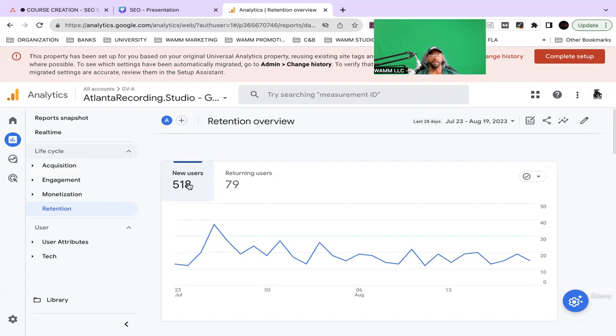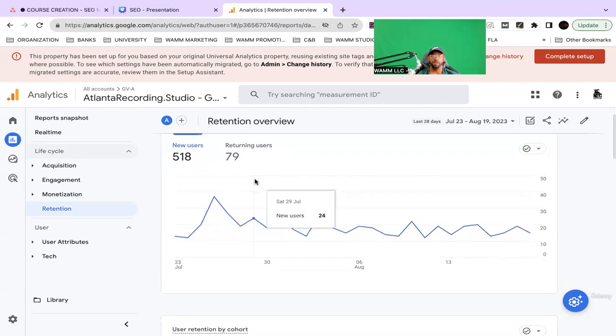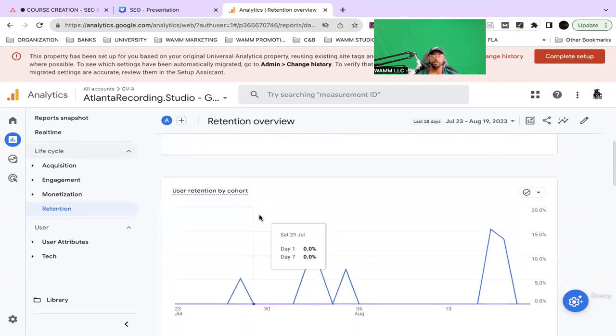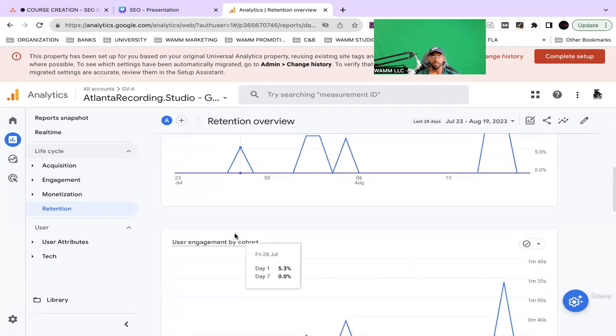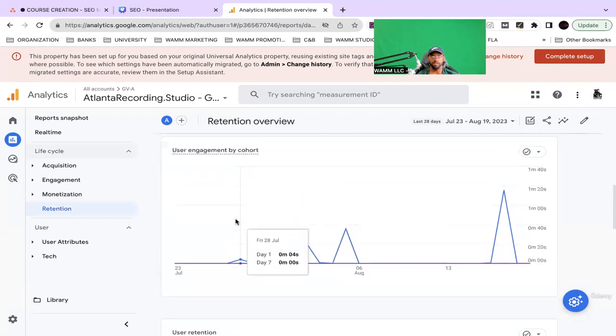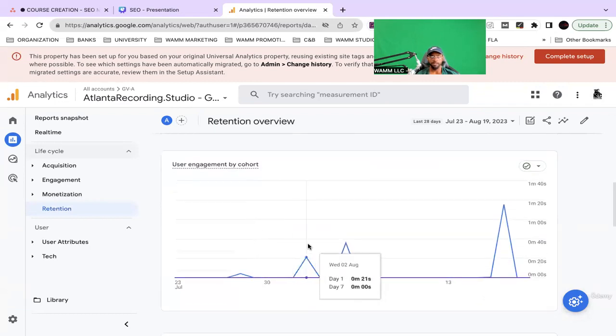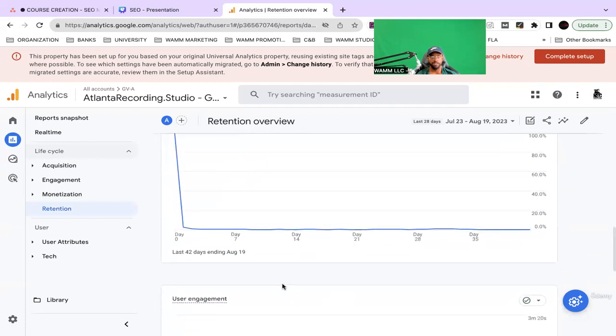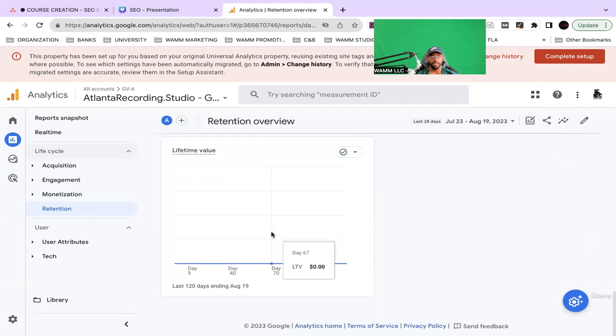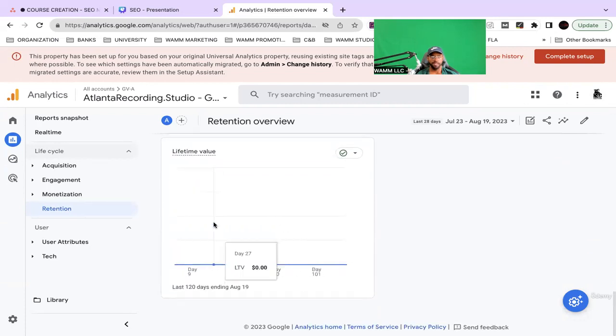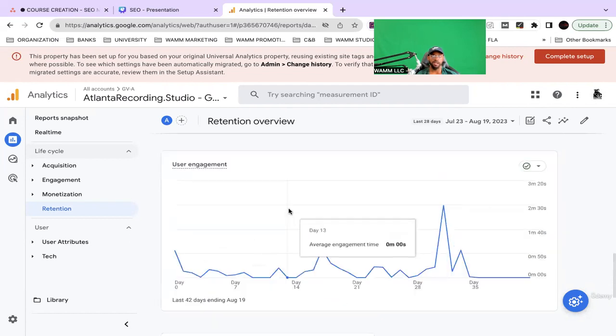So pretty much what we have here is out of the 518 users, now these are website visitors, these aren't buyers, we have 79 that returned. As long as we have some type of return, that is really, really good. But this is definitely some key information, guys. It definitely has lifetime value.